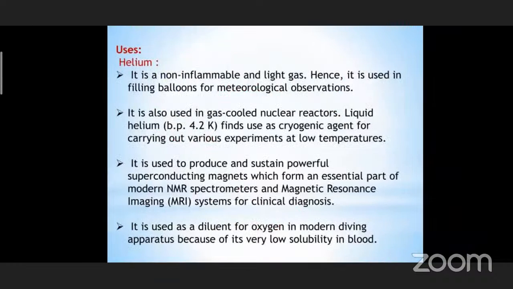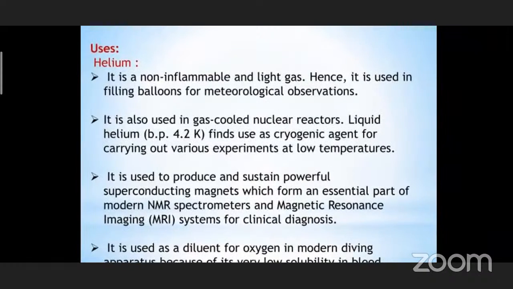Next, let us see the uses of the noble gases. Already you have learned in the chapter solutions about the applications of Henry's law, for packing the soda water, that is carbonated drinks.